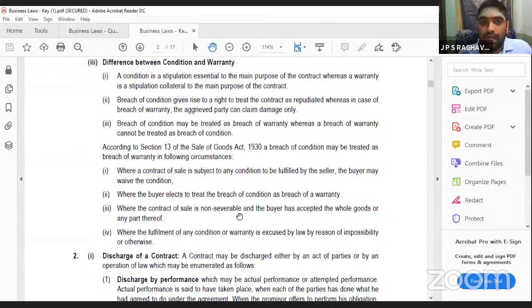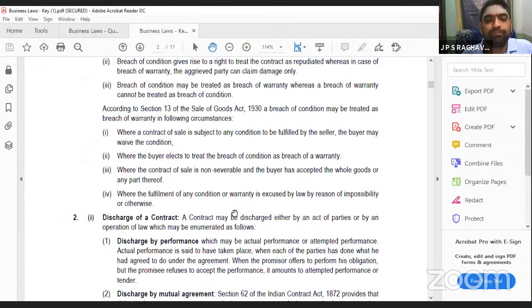I am giving only the overall explanation. If we start an in-depth explanation, the time will not be enough. So only the main reasons I am telling. And the last one is excused by law by reason of impossibility. Whenever some condition could not be fulfilled due to impossibility created by law, it cannot be done.